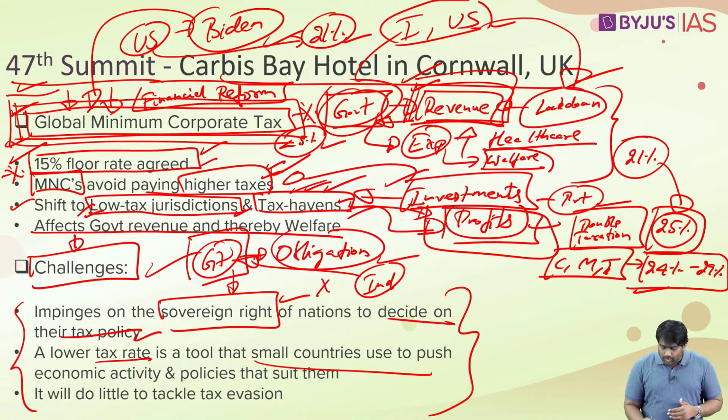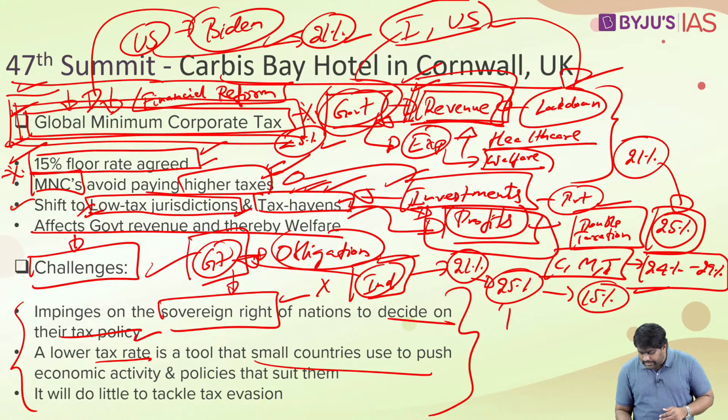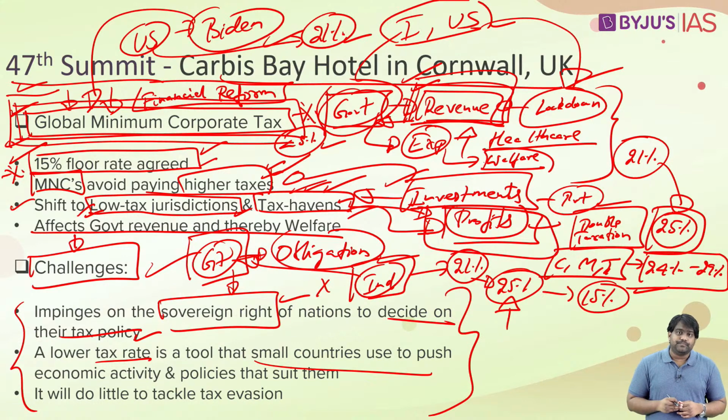For India, this minimum tax will be helpful because right now our minimum corporate tax stands at around 21%, and if you include surcharge and other taxes, it goes up to 25%. So we still have a lot of room to continue with this policy, and if it is implemented around the world, it will bring more revenue to other countries as well, especially to large countries. But in implementing, there will be many challenges.